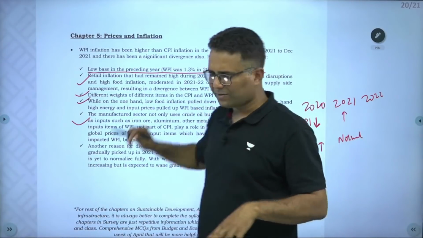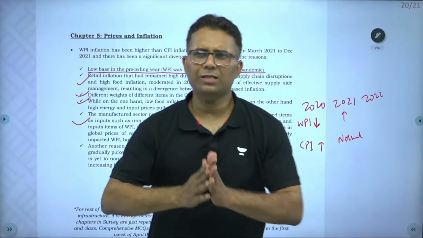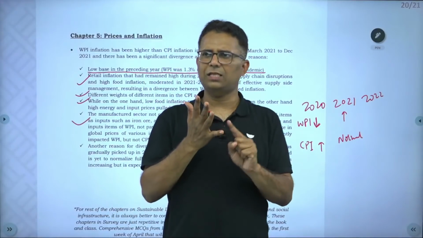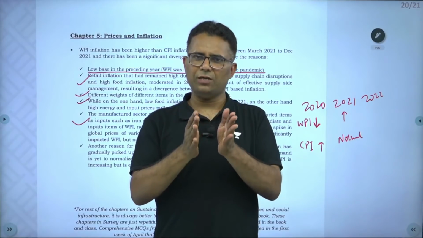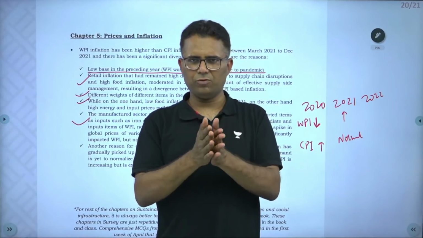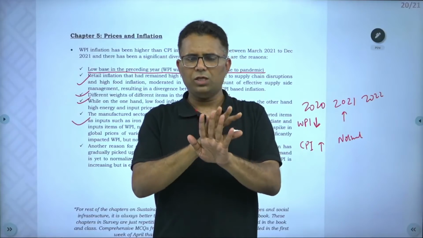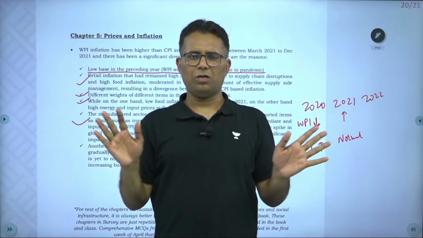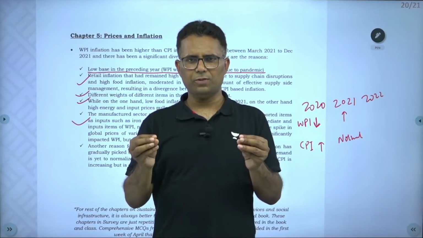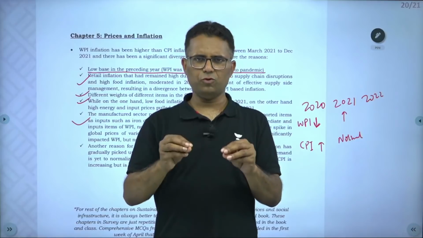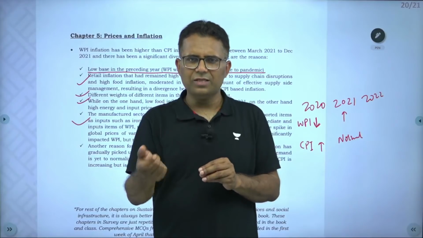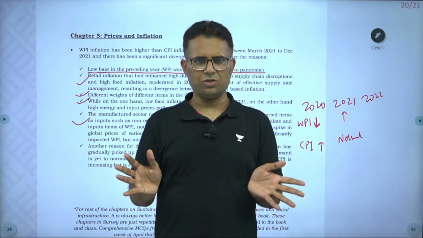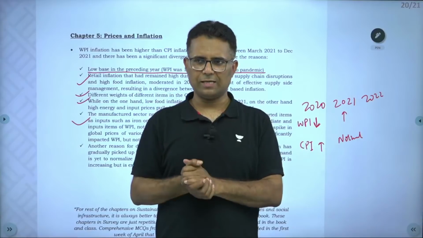So that was the analysis of five chapters. The rest of the chapters, like agriculture, industry, infrastructure: let me honestly tell you that if you have read the syllabus, read the book and attended the class, there is no need to read these chapters, because they are just repetitive information, with too much data of no use. If there are certain things you want to refer to, you can have a look, but otherwise it is not required.